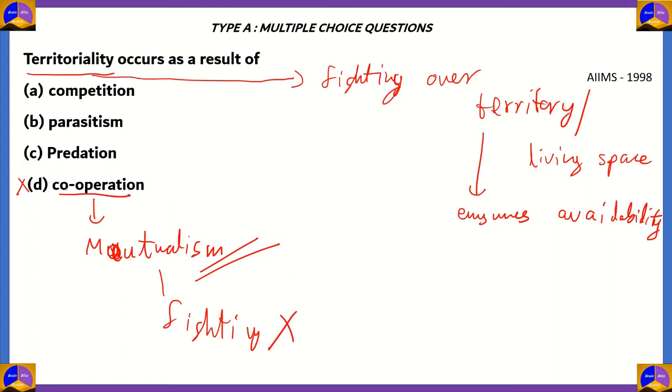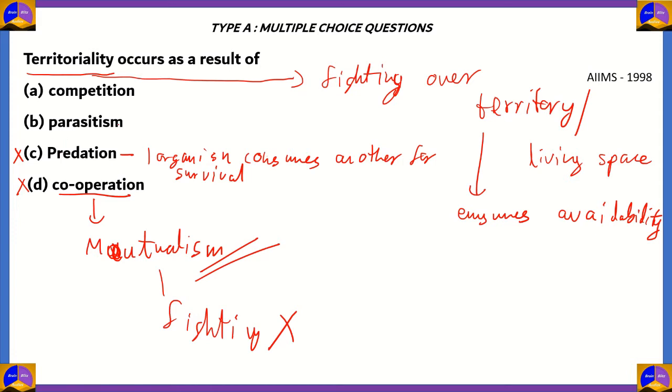If you look at option C, the term that we use is predation. So in predation, one organism consumes another for survival. In this case, the other organism is actually the resource. So therefore, there isn't any fighting involved for resources when it comes to predation. The two species which are involved in predation aren't necessarily fighting with each other for getting resources. One of them hunts the other because the other organism is its resource for food.